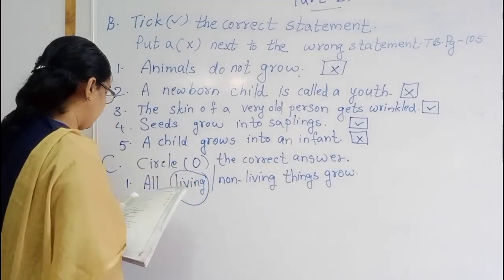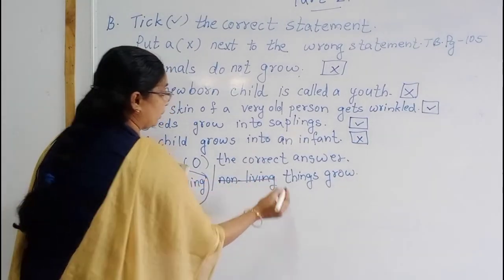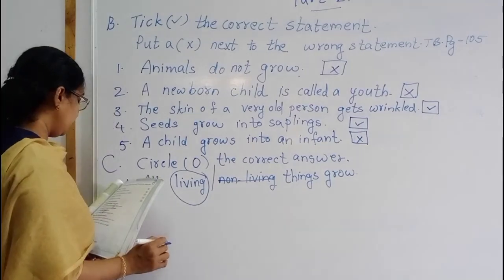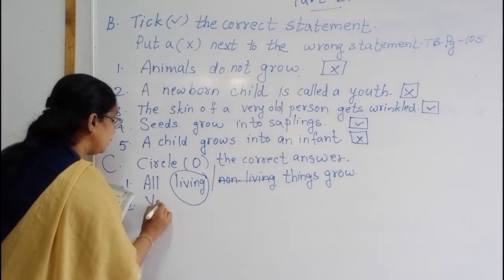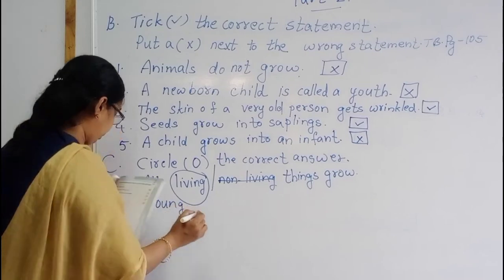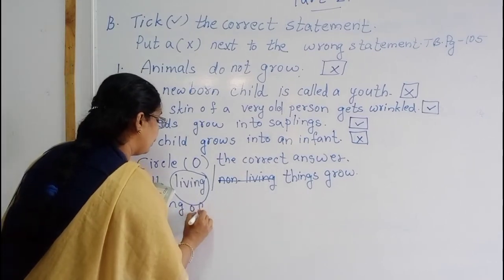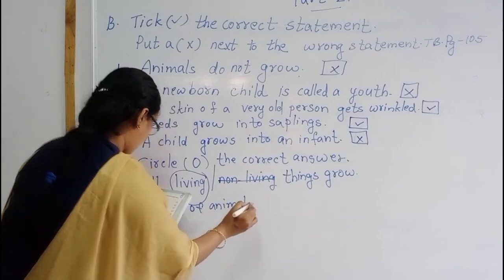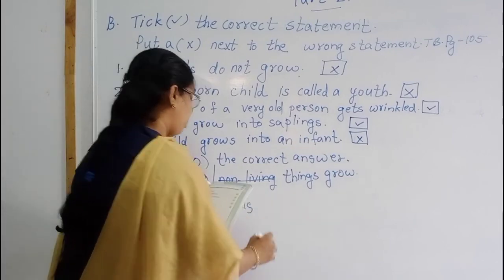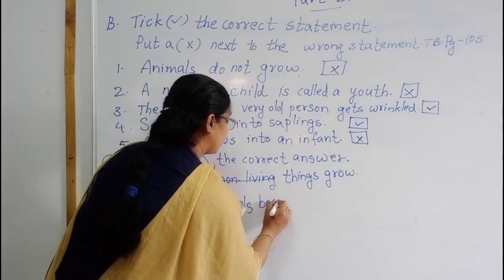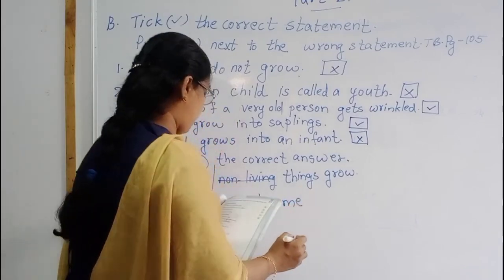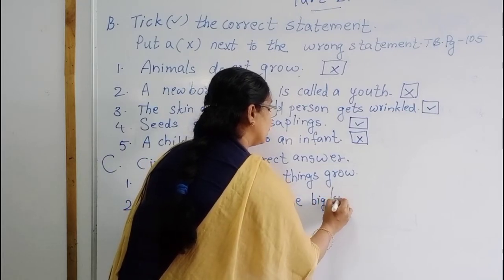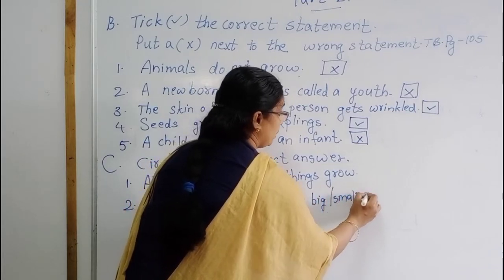The next, children, you may confuse. The next, second one, young of animals become big or small animals.